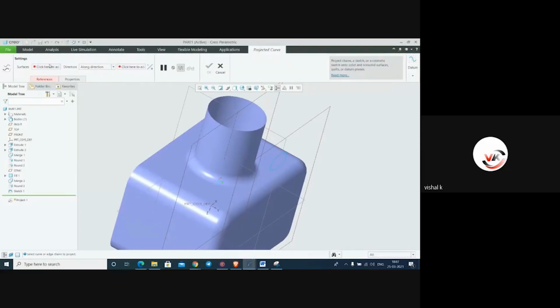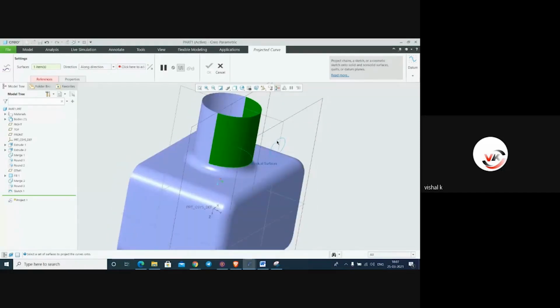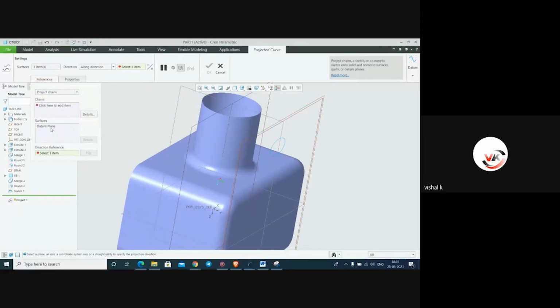Project, surface, direction, reference, along this surface.